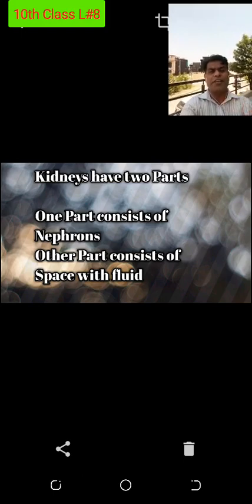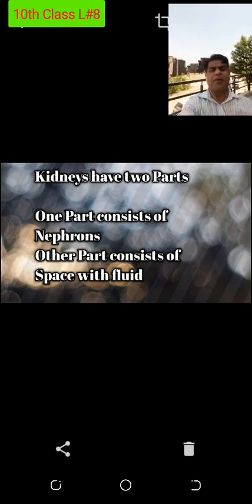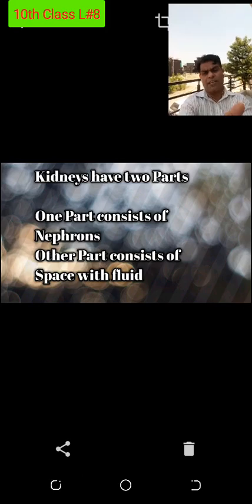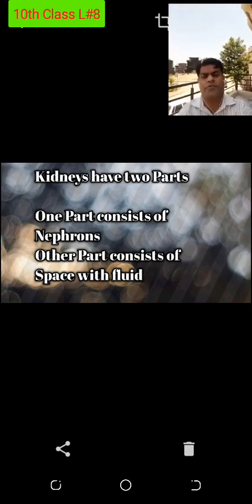All functions of the kidneys are controlled by nephrons, but all parts of the kidney do not consist of nephrons. So I cannot say that the nephron is the structural unit of the kidney. Some part of the kidney consists of nephrons, some part consists of the cavity. But all functions of the kidney, meaning removal of nitrogenous waste component from the blood, will be taken part by the nephron. When nephron removes the nitrogenous waste component, the structure of nephron becomes substantial.